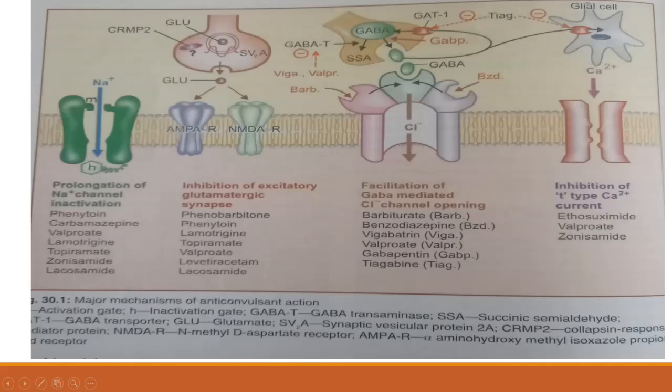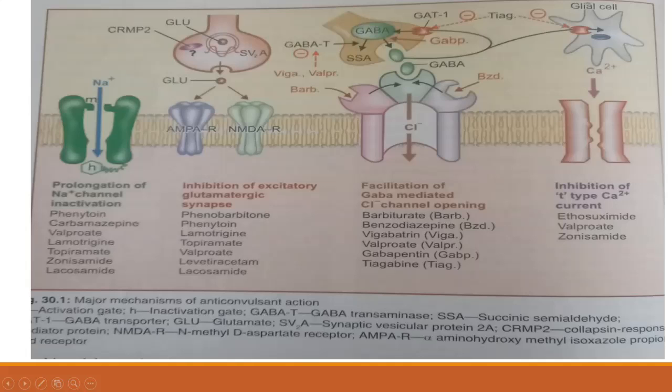The next one, gabapentin, another drug, will be increasing the release of GABA. That is another mechanism. We will be telling in detail; I'm just telling you the mechanism of action. Then another drug, tiagabine. There are GABA transporters, whose function is reuptake. By these transporters, GABA is taken back into the neuron as well as the glial cells.